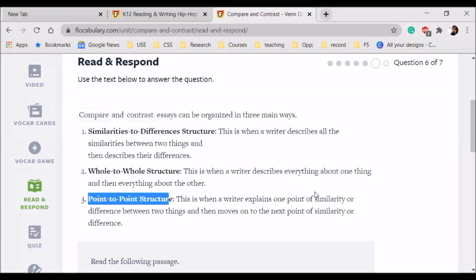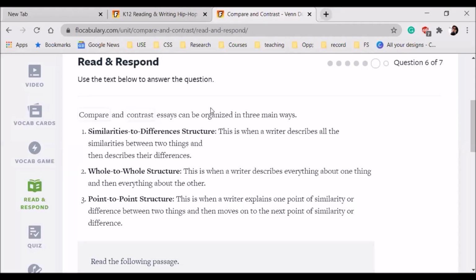This is when a writer explains one point of similarity or difference between two things and then moves to the next point of similarity or difference. तो उसमें हम लोग we would not be strict to हमें पहले differences ही बताने या पहले similarities ही बतानी. हम पहले एक point की बात करेंगे. Okay, this is a similarity, this is a difference, maybe this is a similarity and this is the difference and so on. So that would be point to point structure.